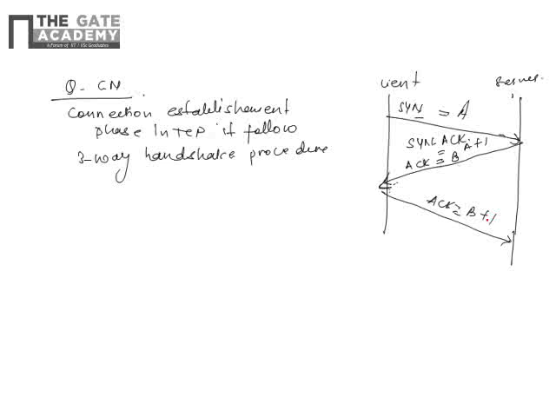Okay, so in the given example you have seen that the sequence number is x. Where the synchronize acknowledgement, the sequence number is y and the acknowledgement is z.